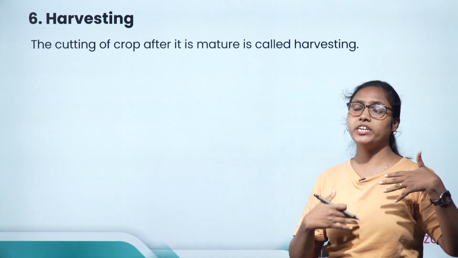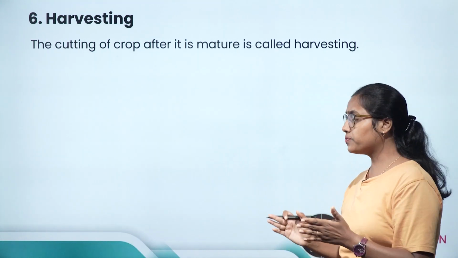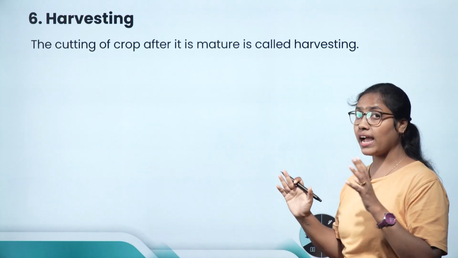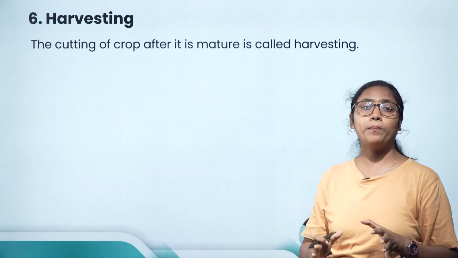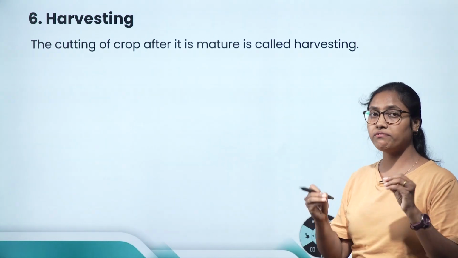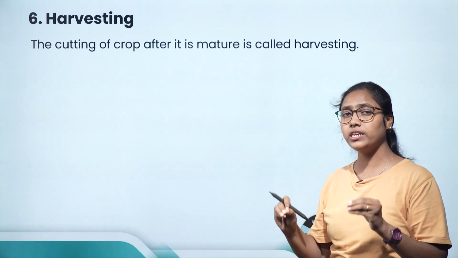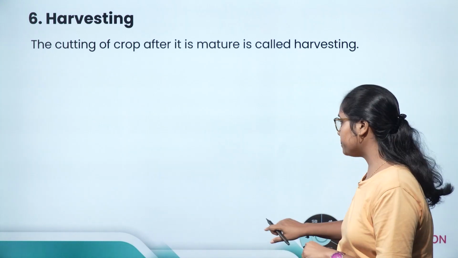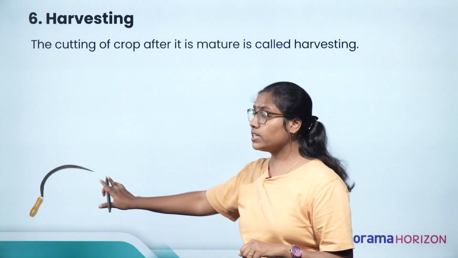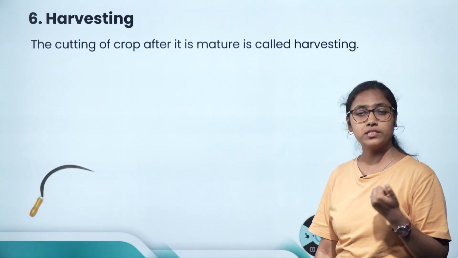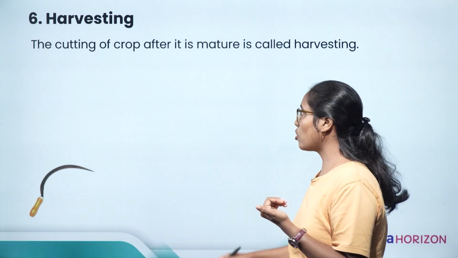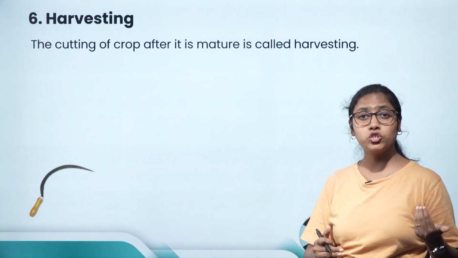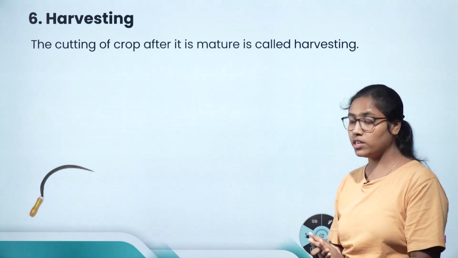Before, it used to be done only by hand, so it was a very labor intensive process, but now the farmer has to be skilled to operate the machine. If the farmer is skilled to operate the machine, the farmer can increase the crop production. Before, sickles were used to harvest the crop. Once the crops get harvested, what is the next step? The grains have to be separated from the shaft.